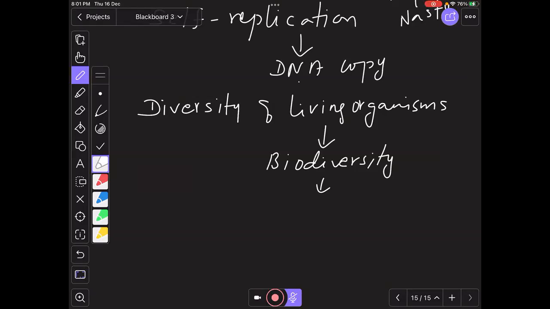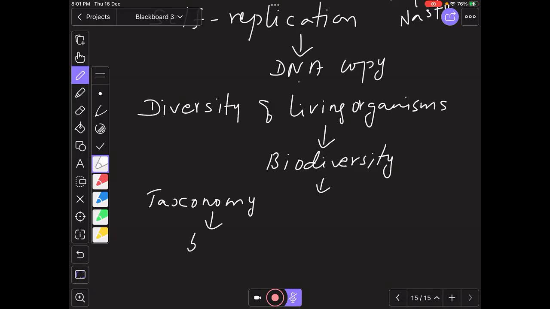So for that, the classification method has come forward. This classification of organisms has been put forward under the branch of biology called taxonomy. So what is this taxonomy?